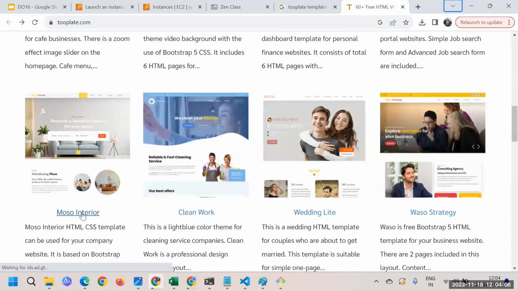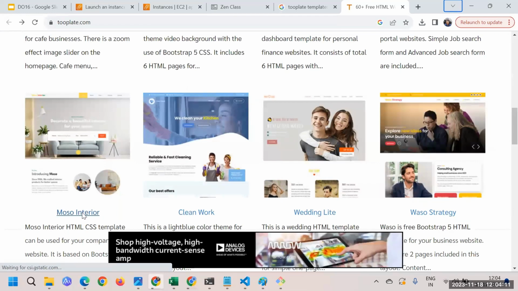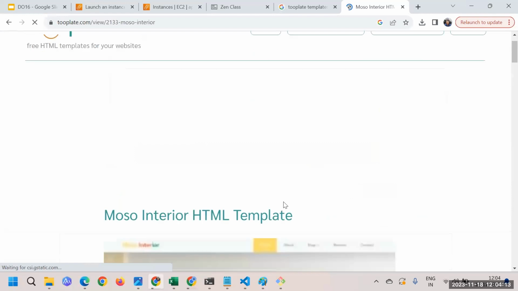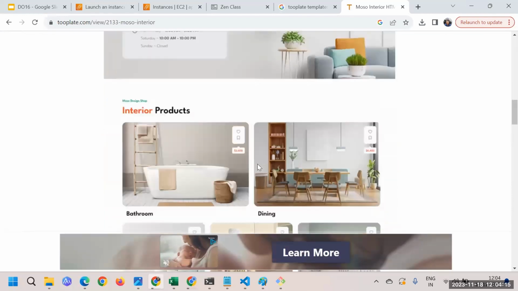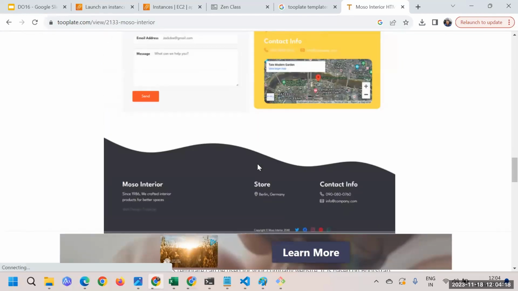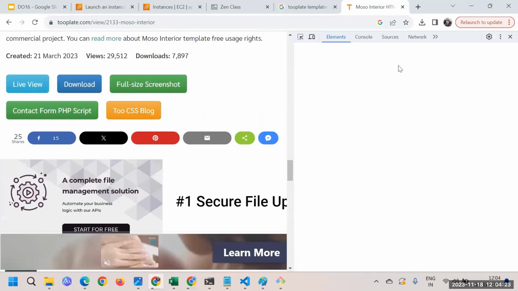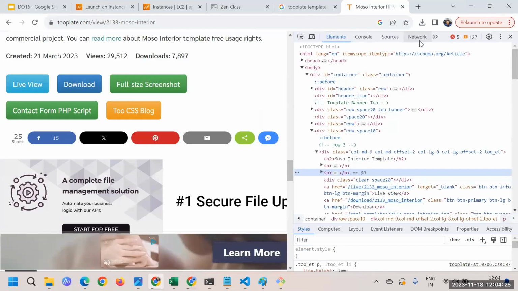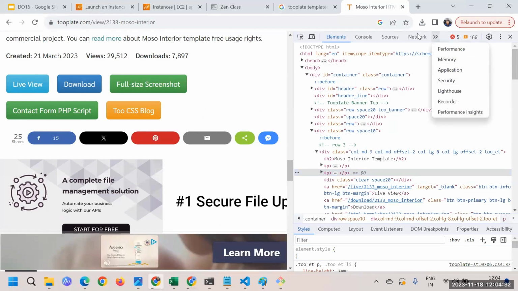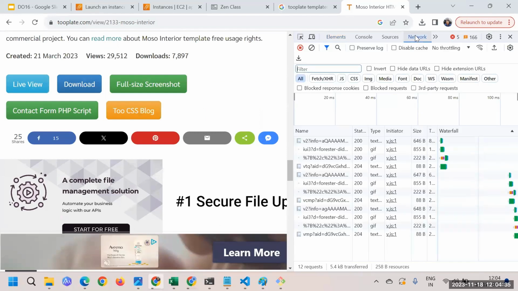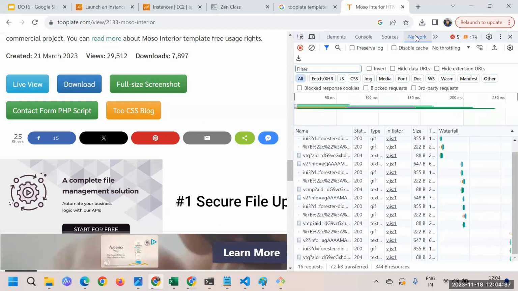Let's suppose here I have something like Mozo in interior. I'll click on their website, and here we have a website we are interested in downloading. What you will do first is open inspect, and then click on the network tab. If you don't have it, just look for where your network tab is. Once you have clicked the network tab, it should start showing you the latencies and all. You don't have to understand this; it is for developers.